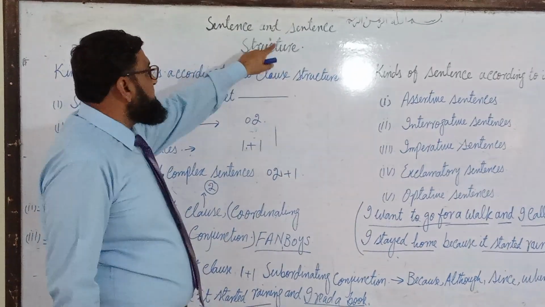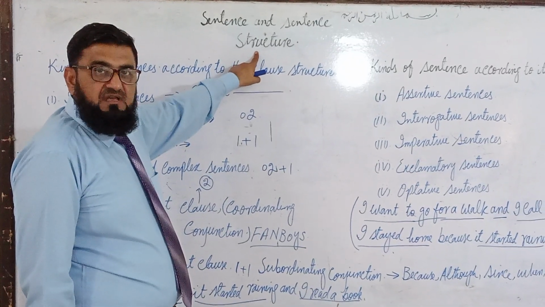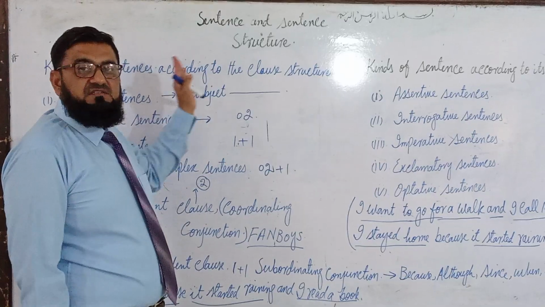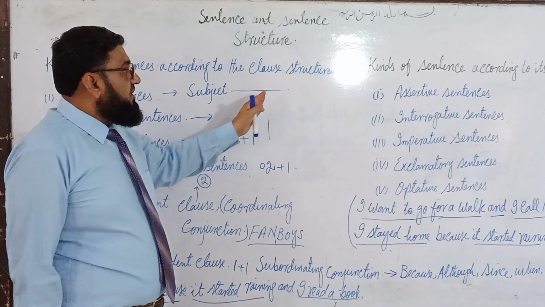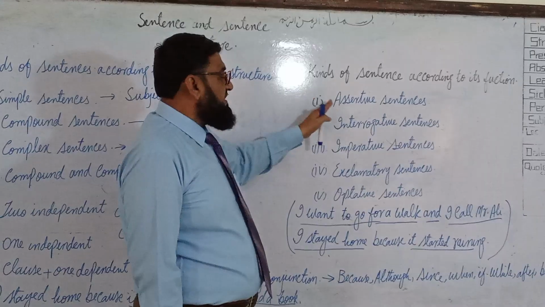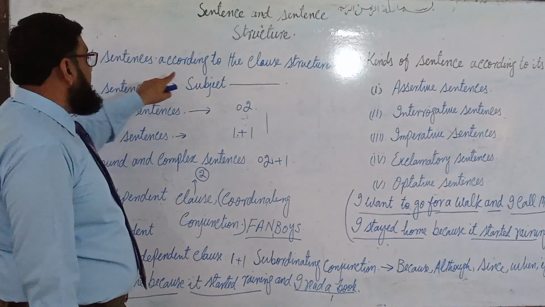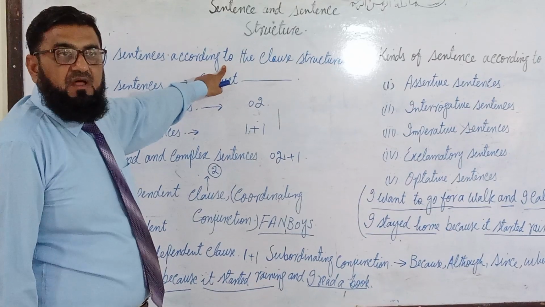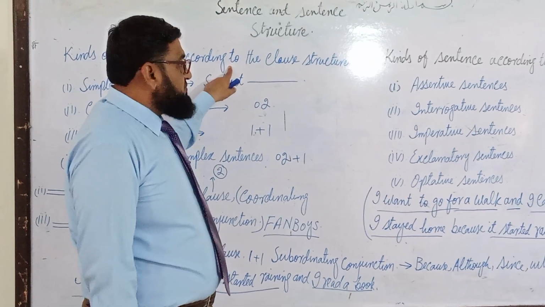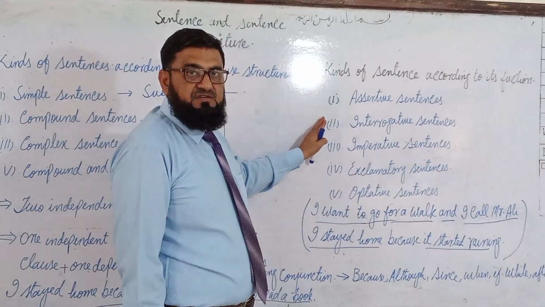So, sentence and sentence structure. I have already discussed this, and I have told you about parts of sentence, elements of sentence. We have two kinds of sentences. One is called kinds of sentence according to its function. Another is kinds of sentence according to the class structure. Now I am going to explain it in detail. So, first of all, kinds of sentences according to its function.